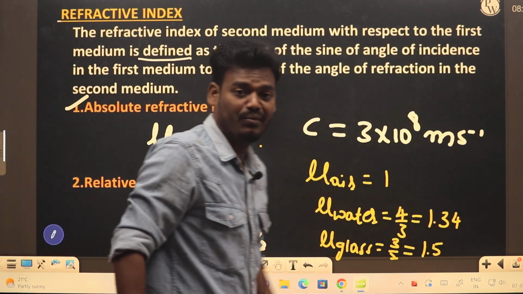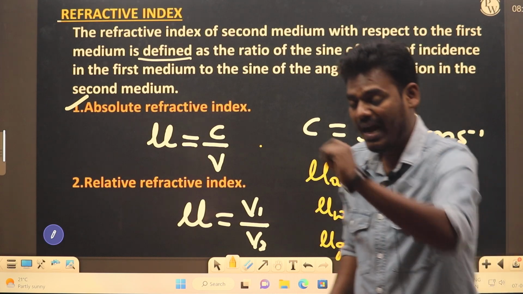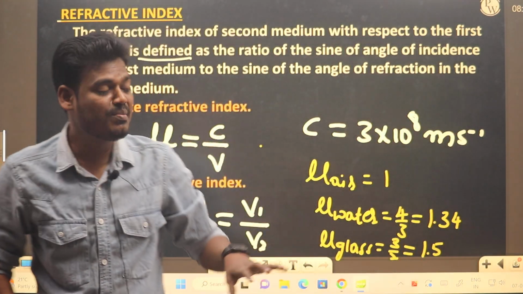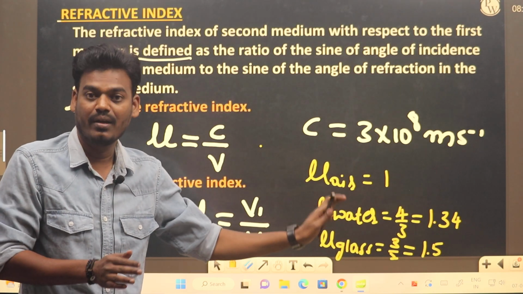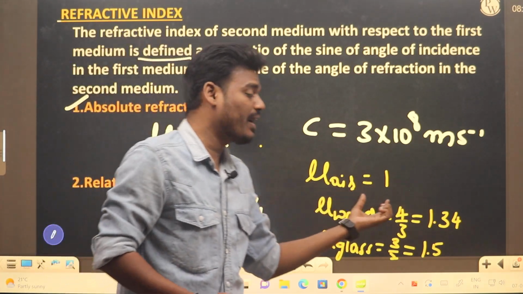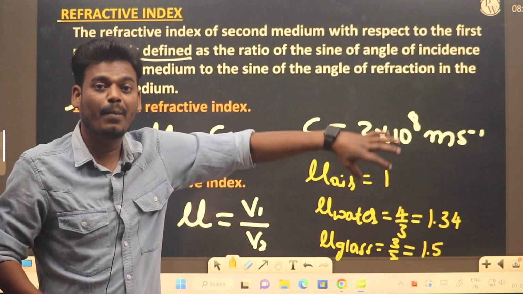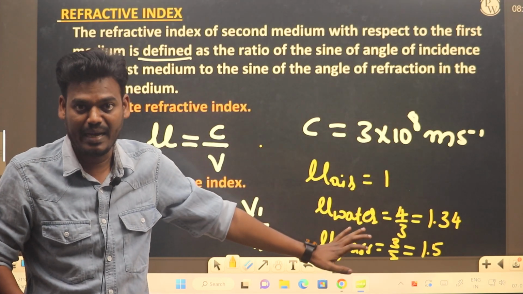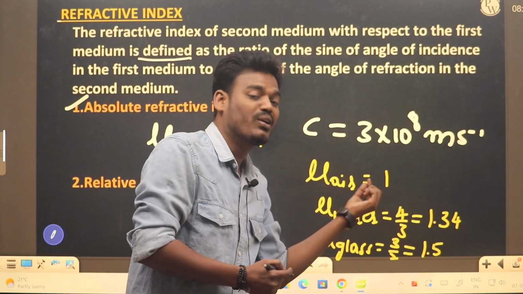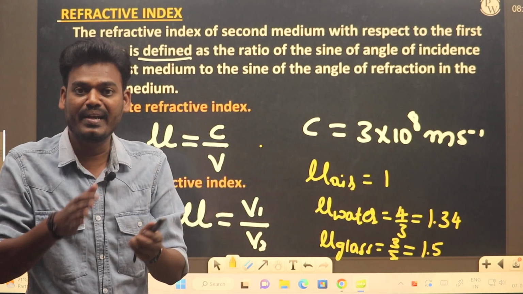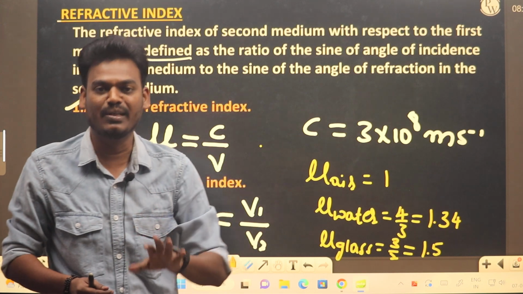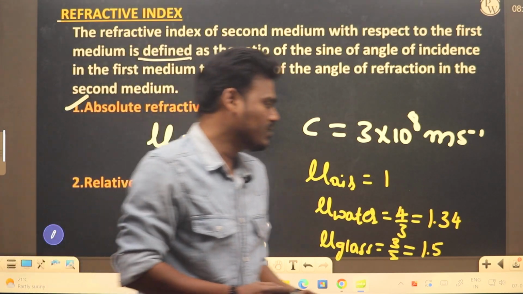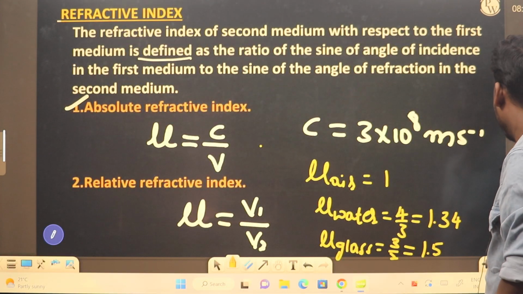These are the definite values. And I need to tell you one very important point: the refractive index cannot be less than 1, because air itself has a refractive index of 1, and that is a purely transparent medium. So the refractive index of any medium will be greater than 1, it cannot be less than 1. Got it? So let's move on to the next one.